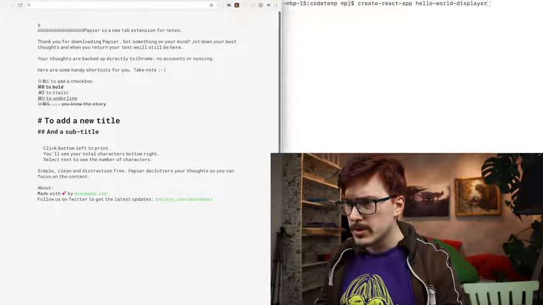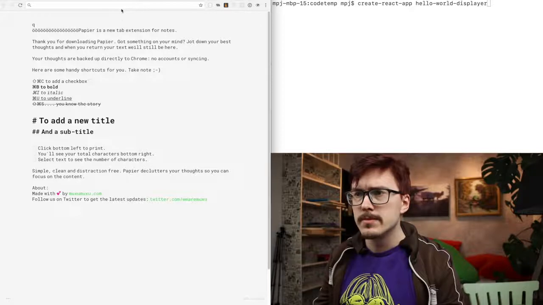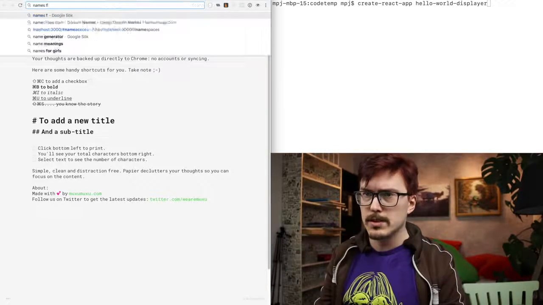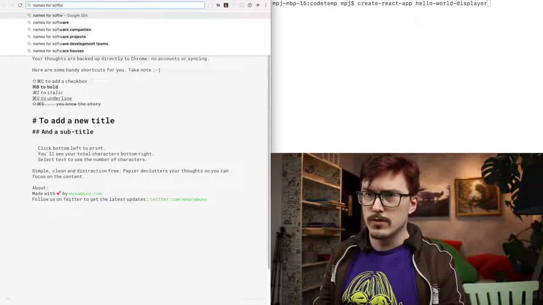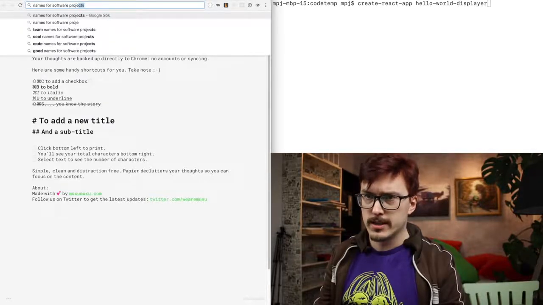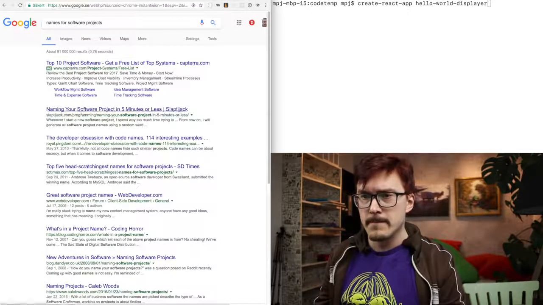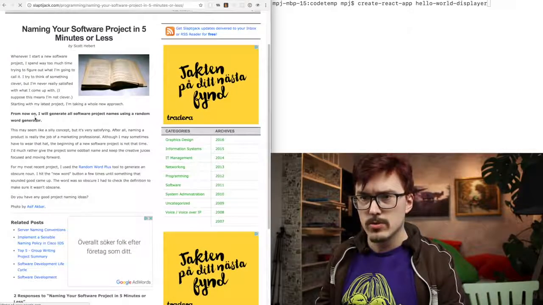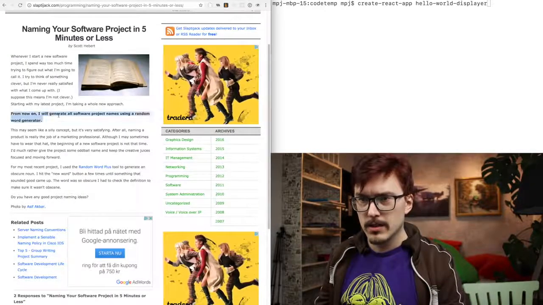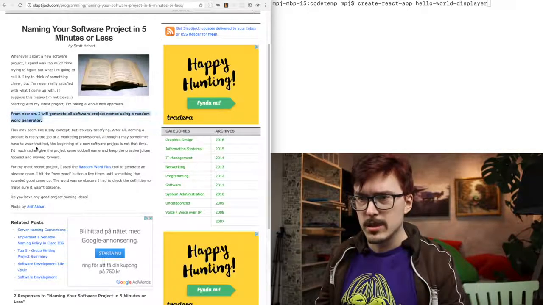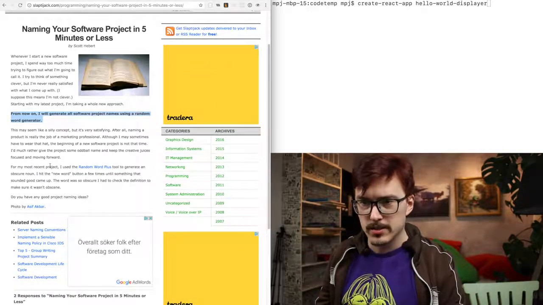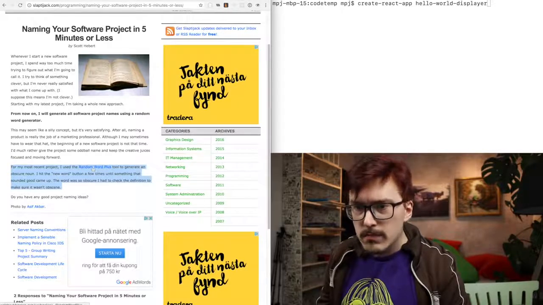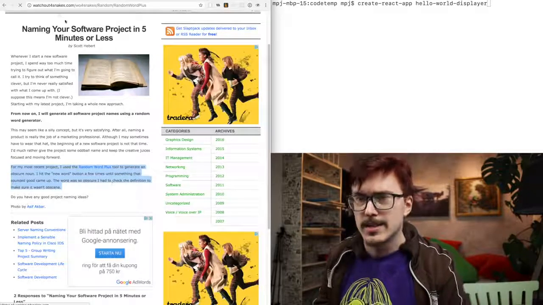Let me pull up a browser here. Let's brainstorm some names. Names for software projects. Okay. Naming your software projects in 5 minutes or less. Cool. From now on, I will generate all software project names using a random word generator. Okay, awesome. For my most recent project, I used a random word plus. Okay, let's click that.